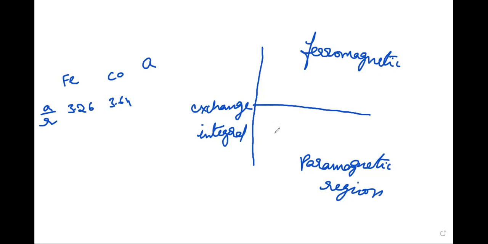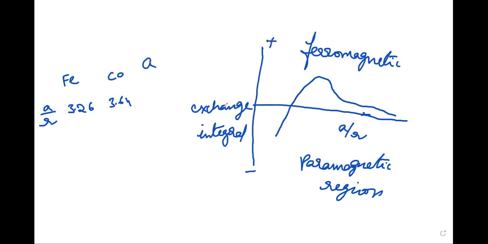So the graph for exchange integral and paramagnetic and ferromagnetic regions. This is the value of a by r. This is minus and these plus values.